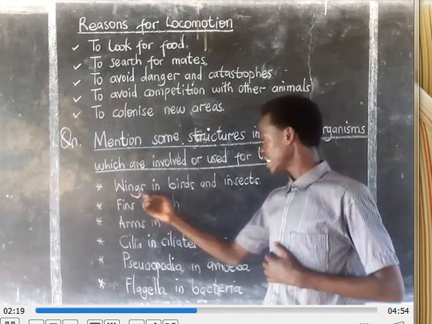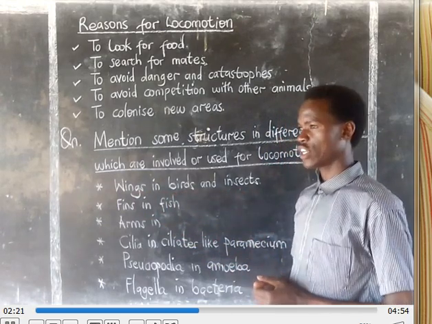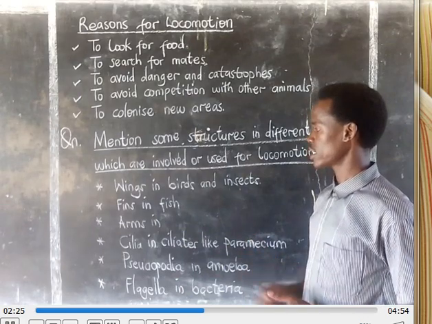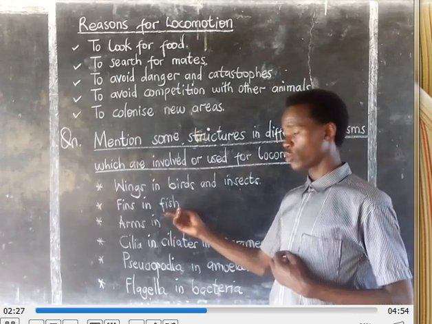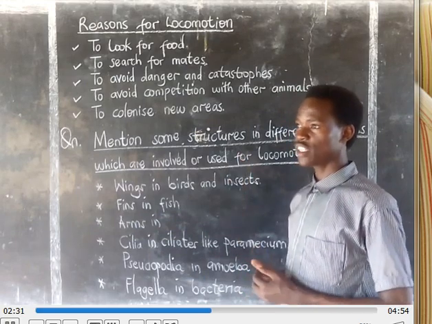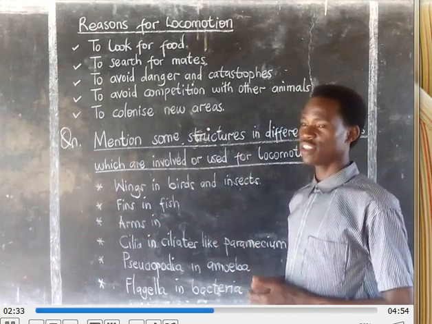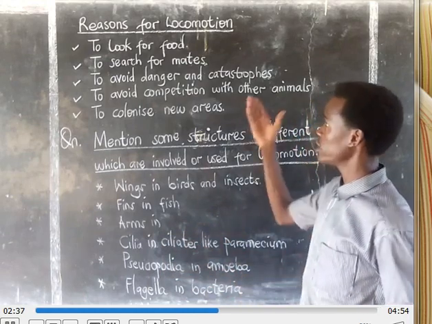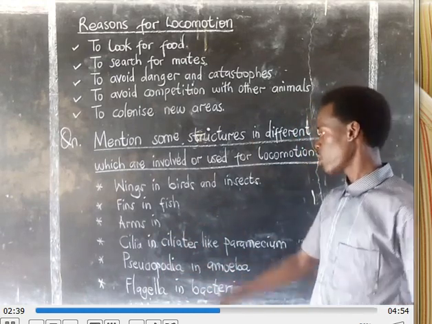We have wings in birds and insects. You will see that these wings are used for flight. When you go to fish, you will find the fins. You have the pectoral fins and the pelvic fins. They are all there to control the stability of the fish when it is undergoing locomotion.